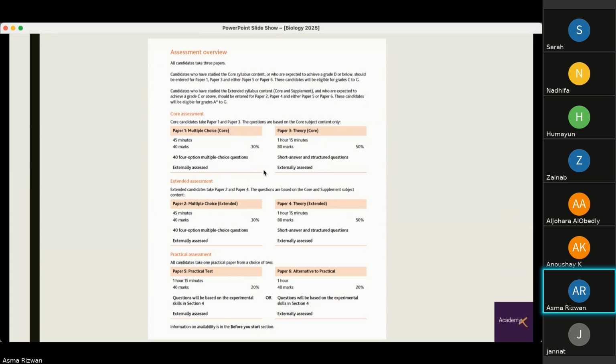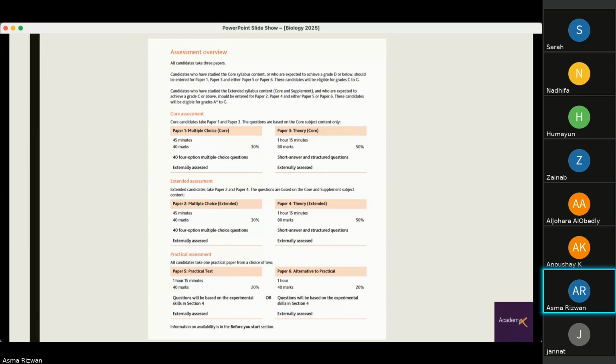1 hour, 15 minutes, carrying 80 marks. Short answer and structured questions makes up 50% of the paper. Then you have an extended assessment, which consists of paper 2, 45 minutes, again, 40 marks, 40 multiple choice questions with 4 choices, and then theory paper 4, again, dealing with the extended syllabus. 1 hour, 15 minutes, 80 marks, short answers, and structured questions.